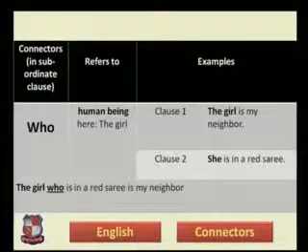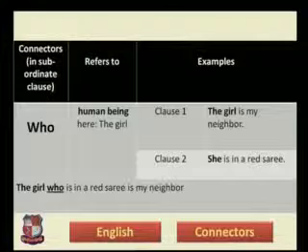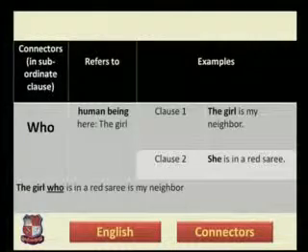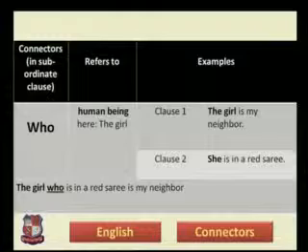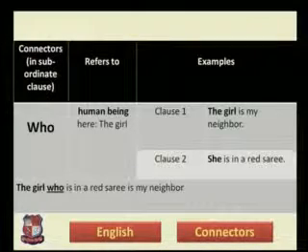Say for instance, if there are 2-3 girls standing somewhere else, and out of these 2-3 girls, only one girl is wearing a red sari. So I can identify that particular girl using this sentence: there are 2-3 girls, but out of those 2-3 girls, the girl who is wearing or who is in a red sari is my sister. So like this, in this sentence also, the connector who is talking about the proper person and the proper reference, and that reference is nothing but the noun, the common noun, the girl.